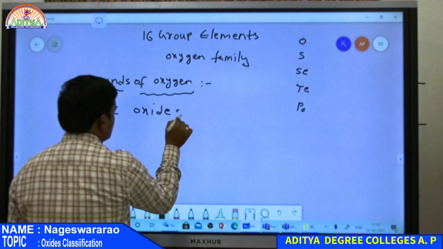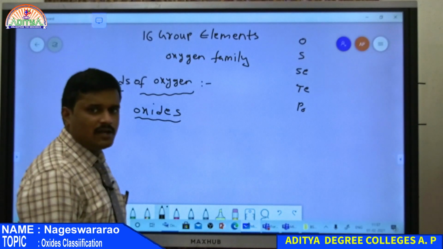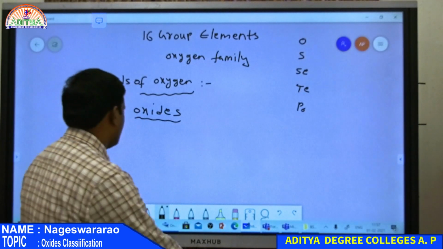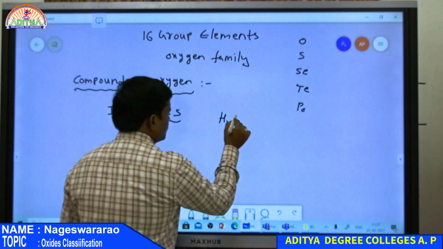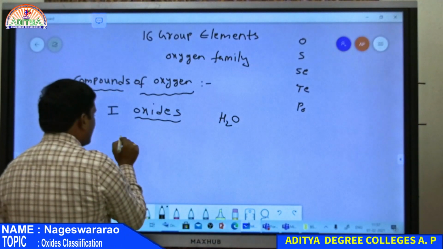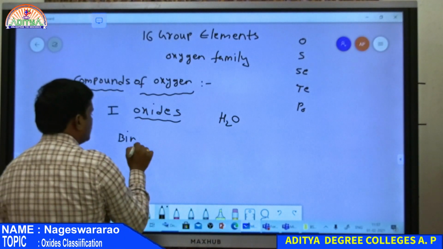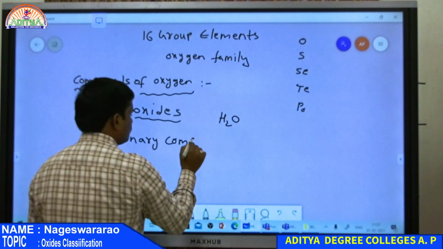Oxides. So what are oxides? Oxides are nothing but binary compounds of oxygen with another element. Suppose H2O, H2O is an oxide of hydrogen. Here binary compound means there are two atoms.